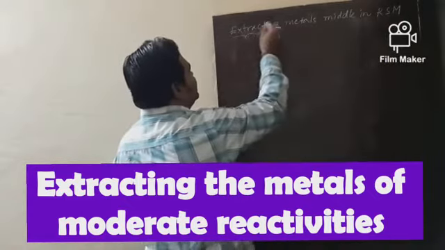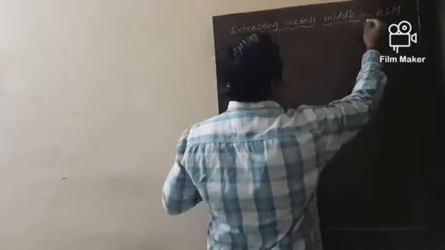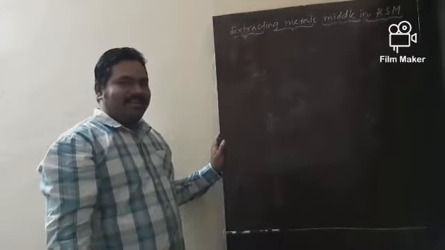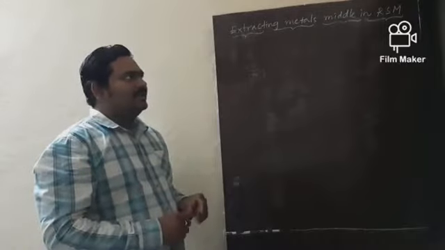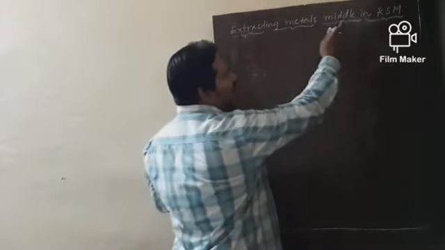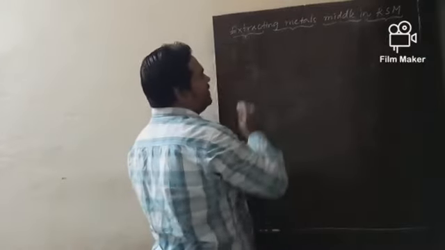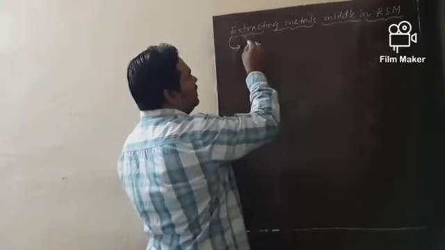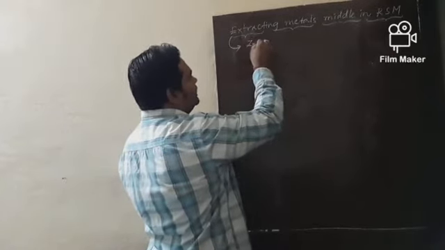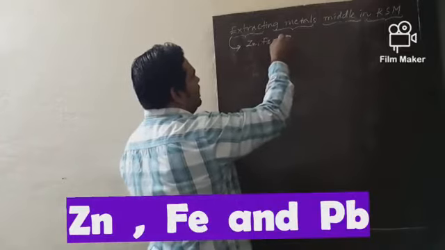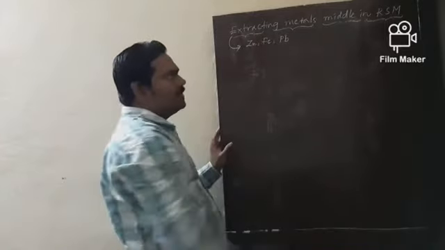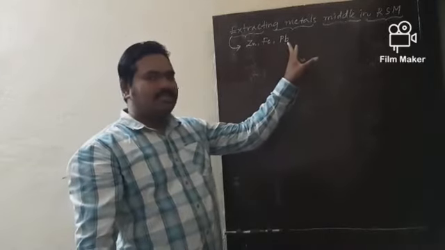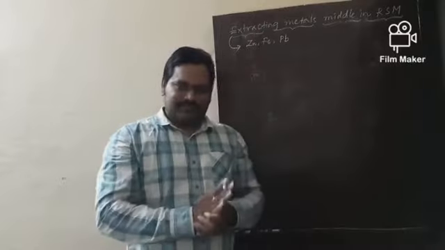My dear students, you know very well, extracting metals middle in the reactivity series means specially metals like zinc, iron, and lead, which are moderately reactive.